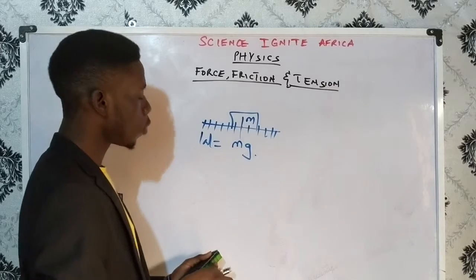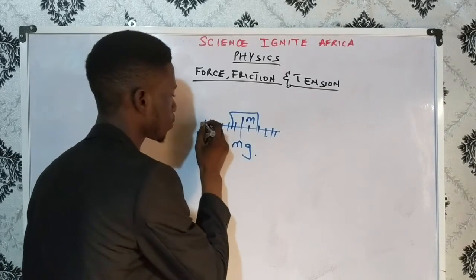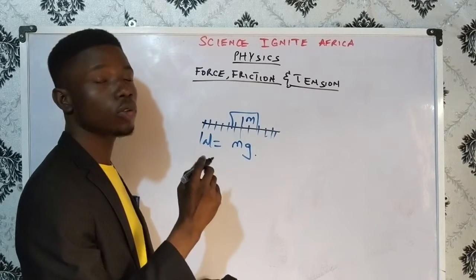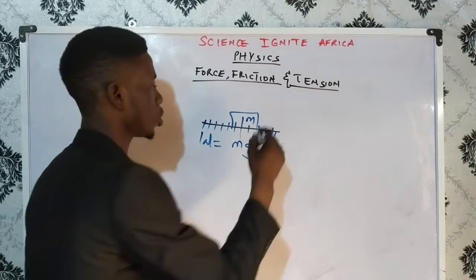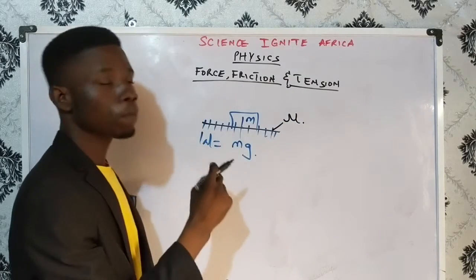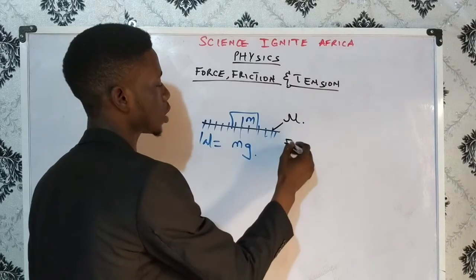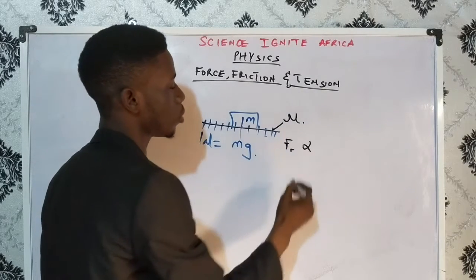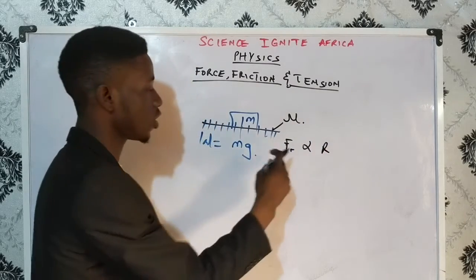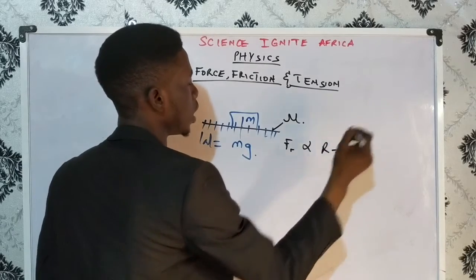Now, every time we have a surface where friction occurs, there's something we call coefficient of friction. So there will be a coefficient of friction for this surface. Now, we've also derived that frictional force is directly proportional to normal reaction, and our normal reaction is the same thing as mg.